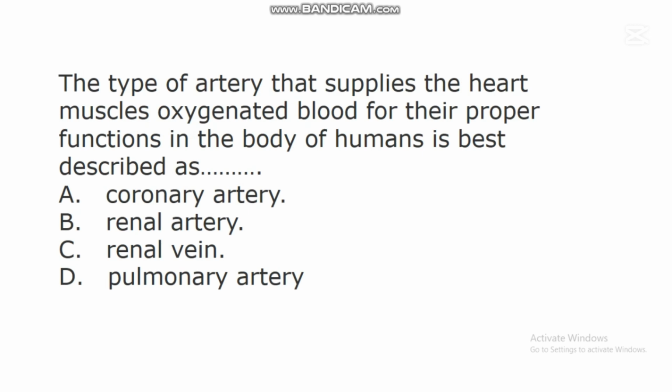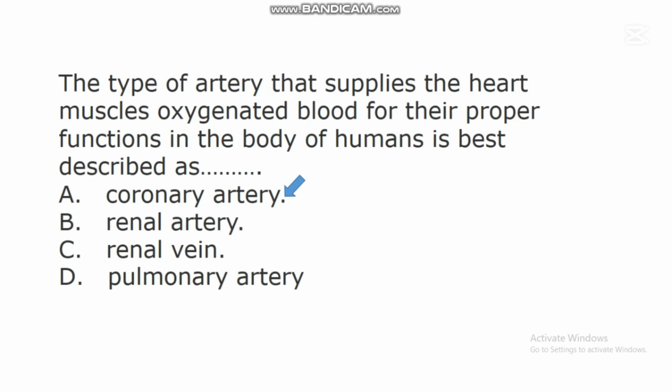D. Pulmonary artery. In this question, the correct answer is A. Coronary artery.